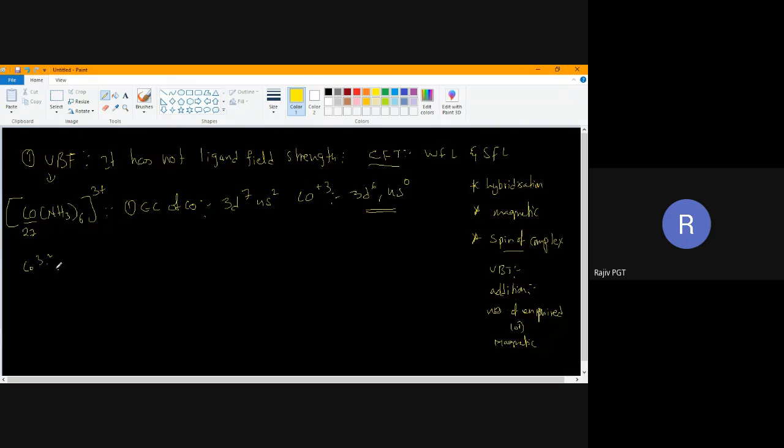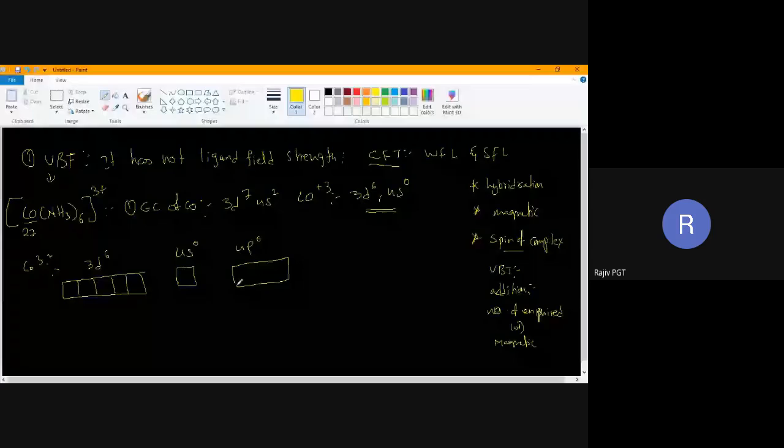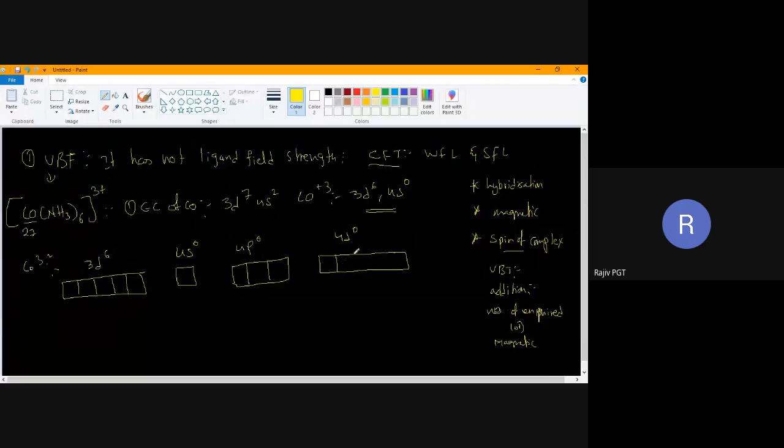So 3d6, then 4s0. After 4s0, 4p0. After 4p0, 4d0.